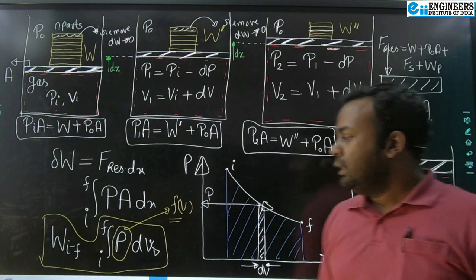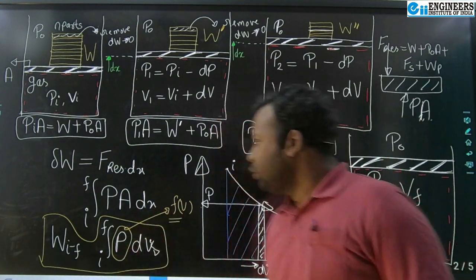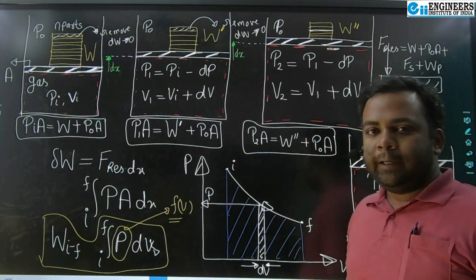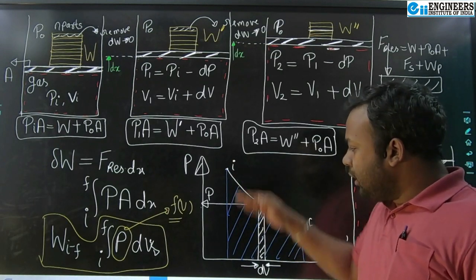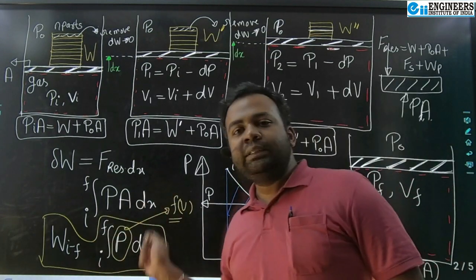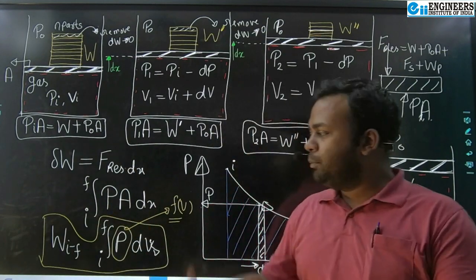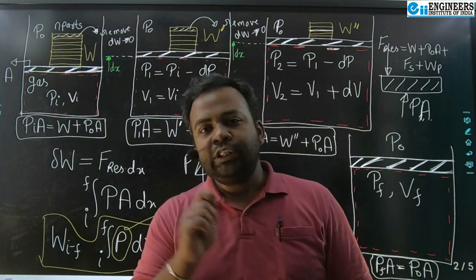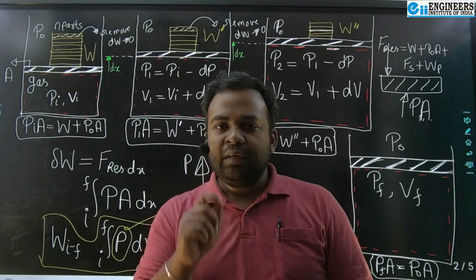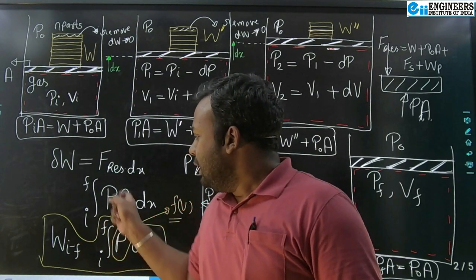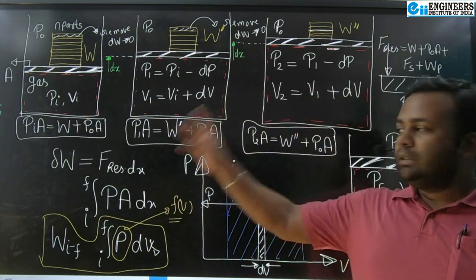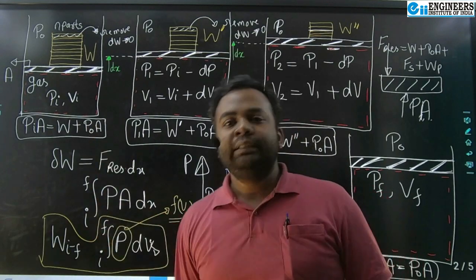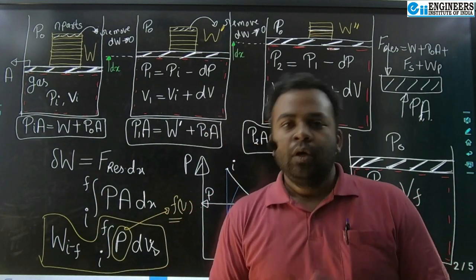So if you want to know this work done, you have to see the pressure and volume axis, and under it there will be a curve. So the area under the PV curve projected on volume axis will give me quasi-static work transfer, or boundary displacement work, or PdV work. This is a simple expression, but it has a lot of implications in coming processes. One very important thing to notice is that PdV ensures that this is a quasi-static process, because we have equated resistance force to gas pressure force from initial to final state. I hope you have understood about this quasi-static work transfer.